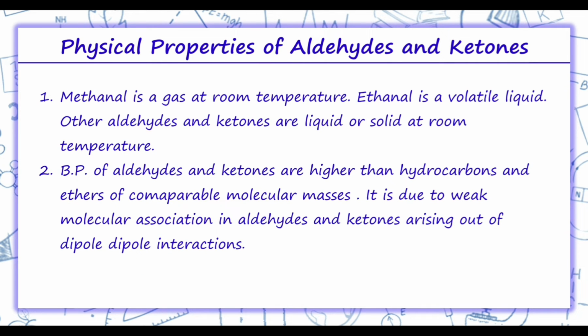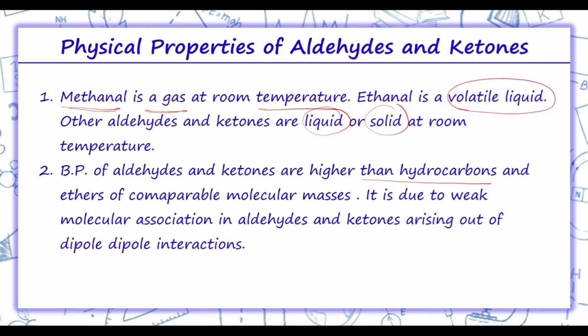So starting with physical properties of aldehydes and ketones, methanal, it is a gas at room temperature. Ethanal, it is a volatile liquid. Other aldehydes and ketones, they are liquid or solid. If we talk about their boiling points, their boiling points are higher than hydrocarbons and ethers of comparable molecular masses.